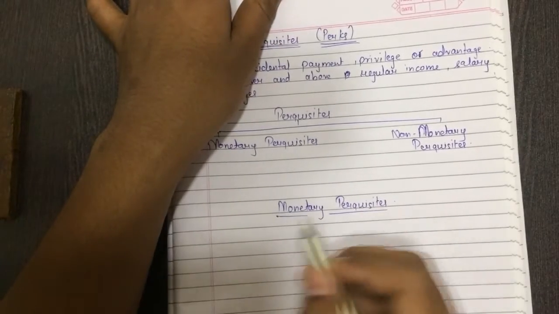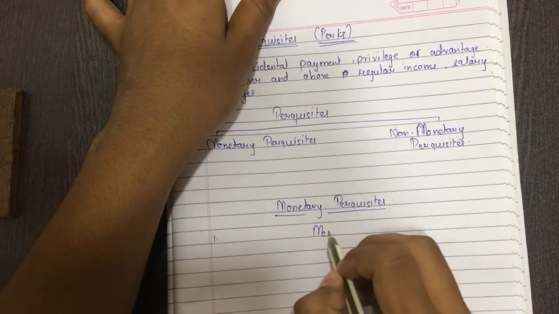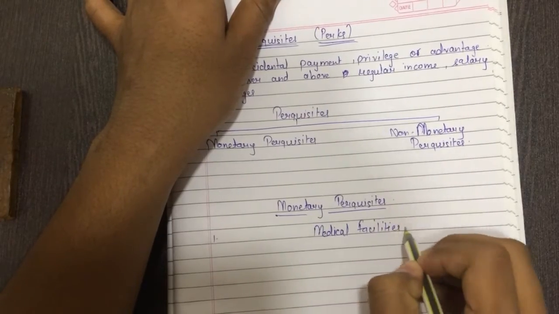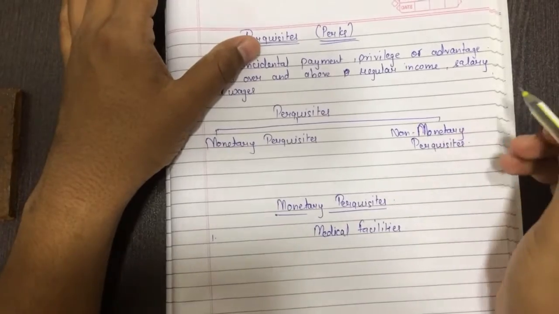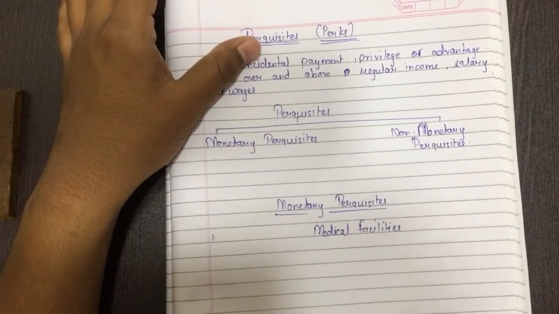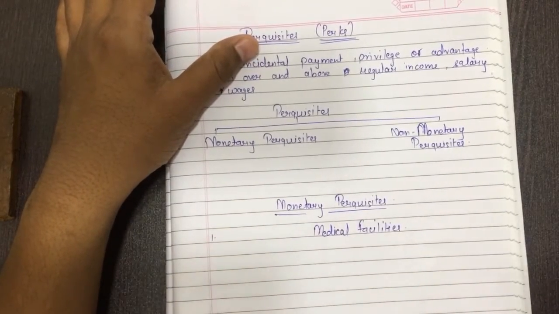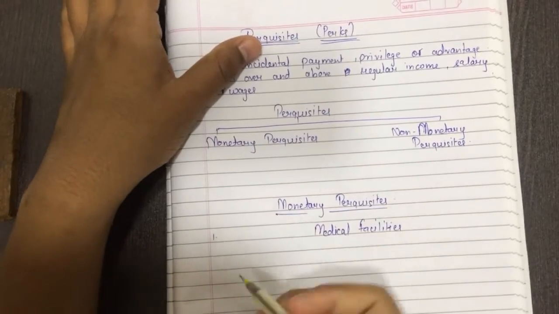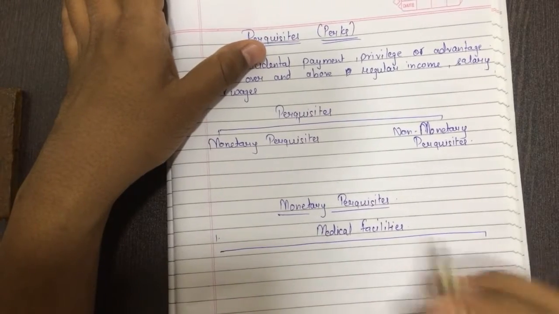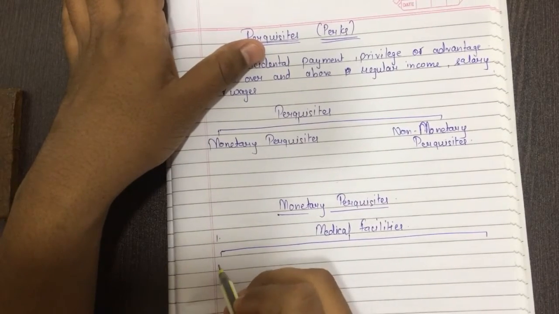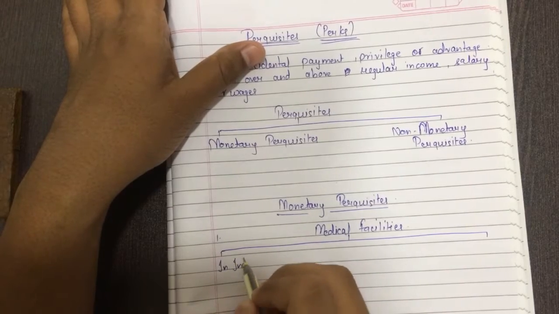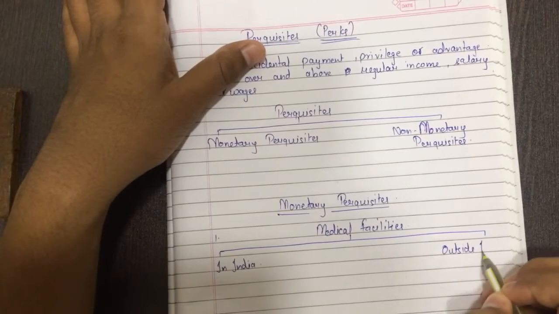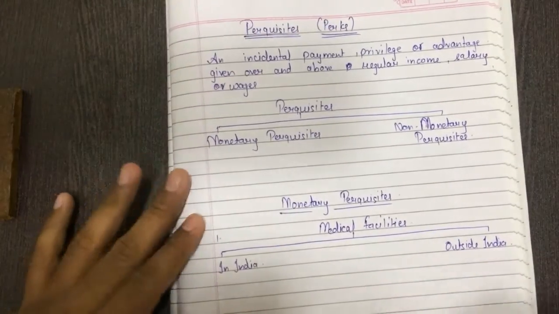Monetary perquisites firstly include medical facilities paid by an employer to its employee. How to see whether the perquisite will be taxable or not, and which amount is to be taken in the computation of the total income from salary, we have to see from here. Medical facilities, if in India, if outside India, how to calculate perquisites, we'll see here.